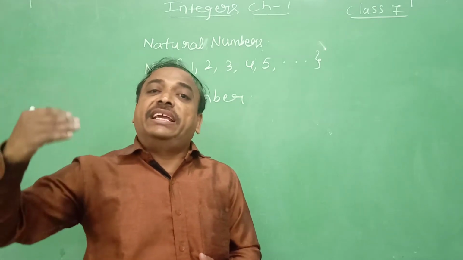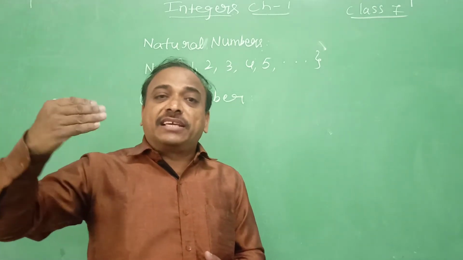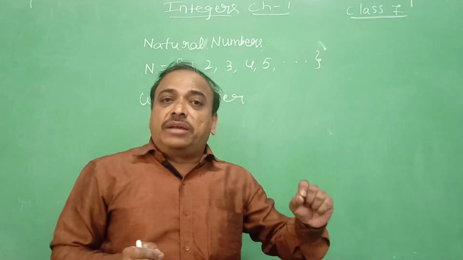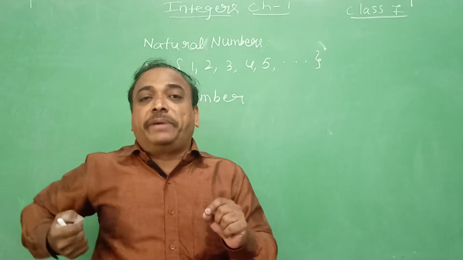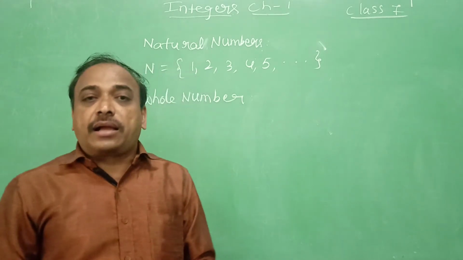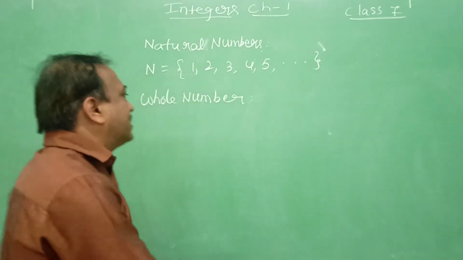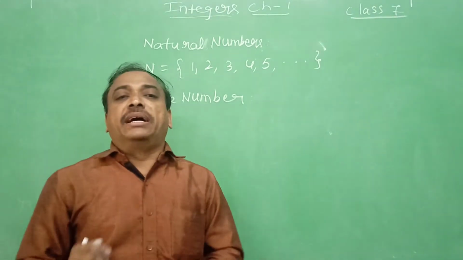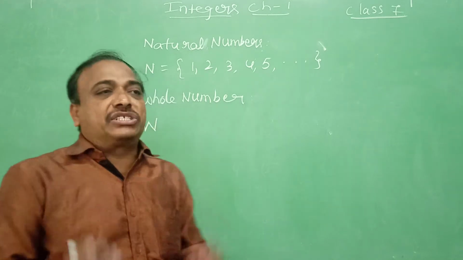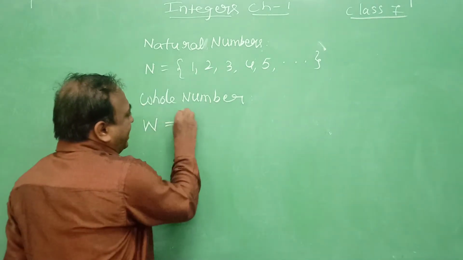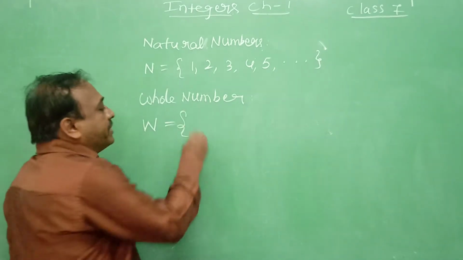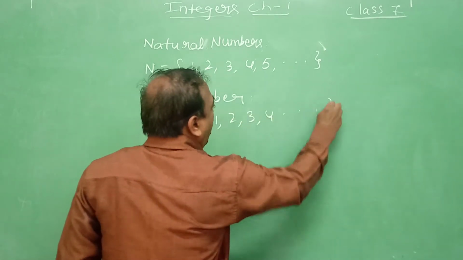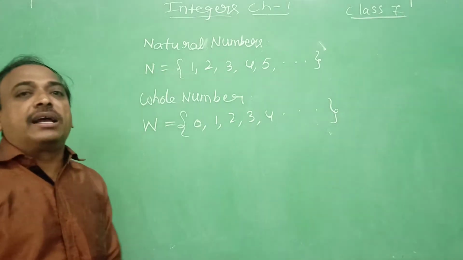The predecessor of 1 is 0. So 0, 1, 2, 3, 4, 5. If you add 0 at the beginning of the natural numbers, then these numbers are called whole numbers. Whole numbers are denoted by the letter W. The set of whole numbers, again the group or collection, is denoted by W: 0, 1, 2, 3, 4 and so on. Endless numbers are there.